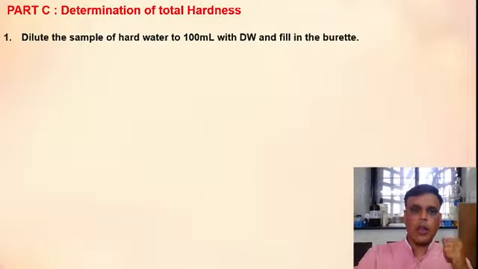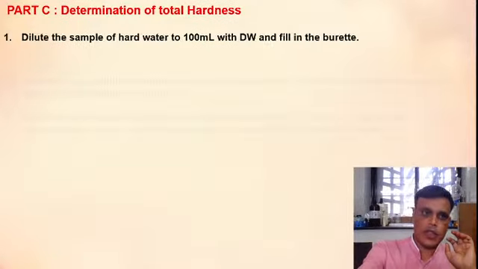The hard water sample that has been given to you, we have to dilute that hard water sample up to 100 ml using distilled water, using a volumetric flask, and you have to fill that diluted sample in the burette. This is your first step.